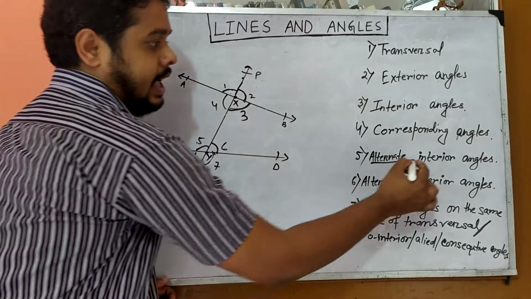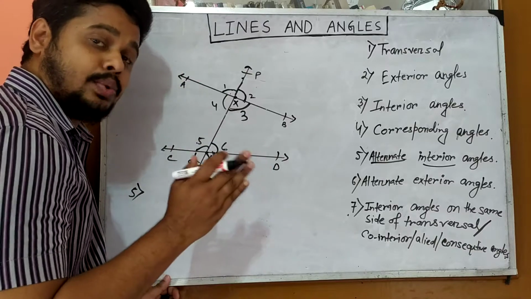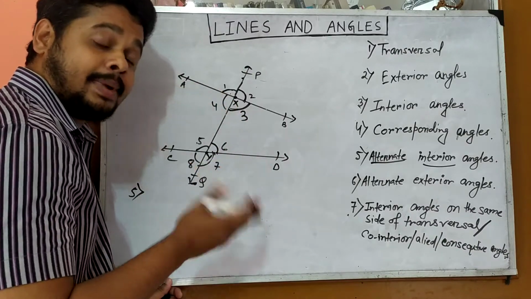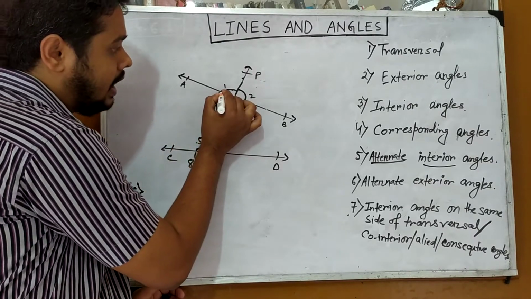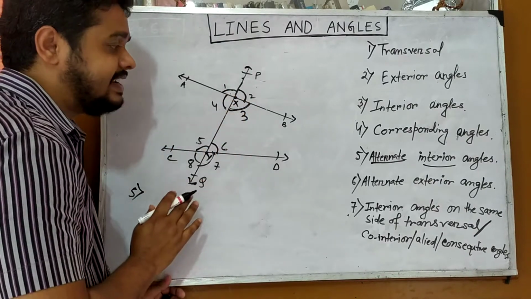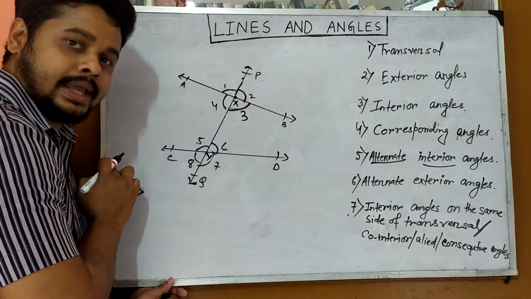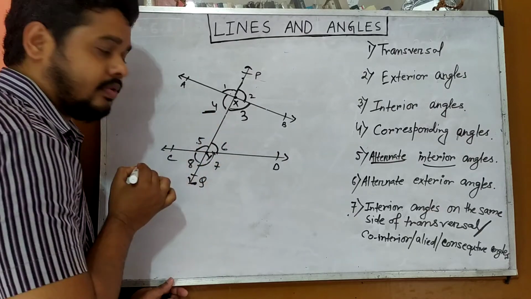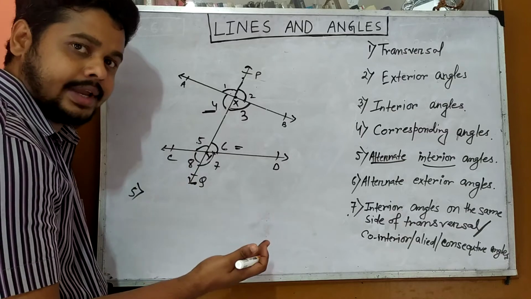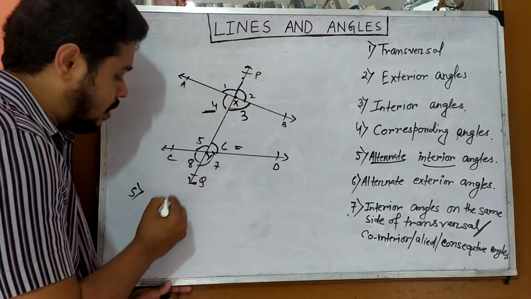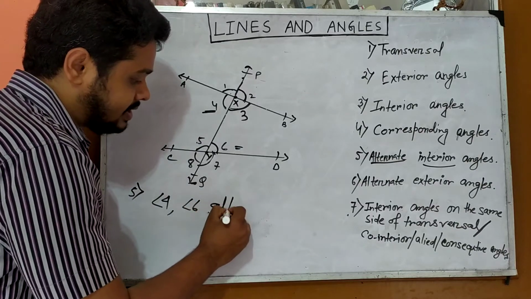This means alternate. And the second word is interior. So both the angles will be alternate but with respect to interior. Hence, which are the interior angles? 3, 4, 5, 6. All these are interior angles. But 4 is on the left hand side and 6 is on the right hand side. So angle 4 and angle 6 are alternate